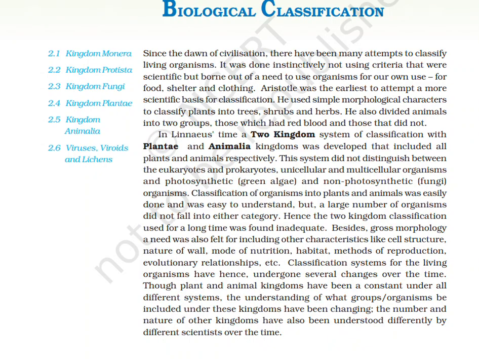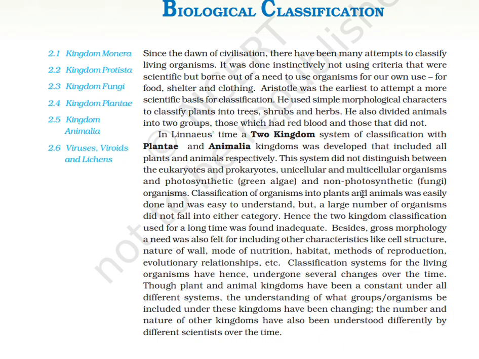In Linnaeus's time, a two-kingdom system of classification with Plantae and Animalia kingdoms was developed that included all plants and animals respectively. This system did not distinguish between the eukaryotes and prokaryotes, unicellular and multicellular organisms, and photosynthetic green algae and non-photosynthetic fungi.